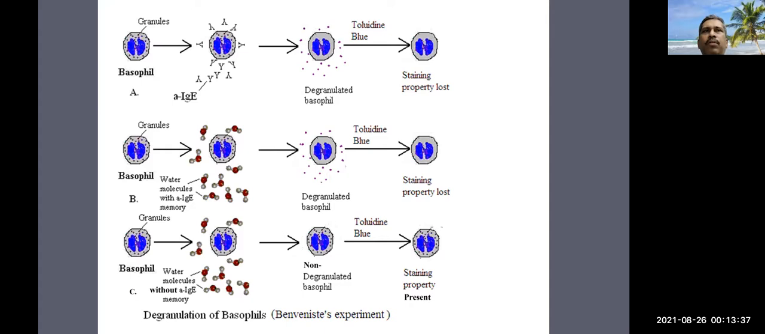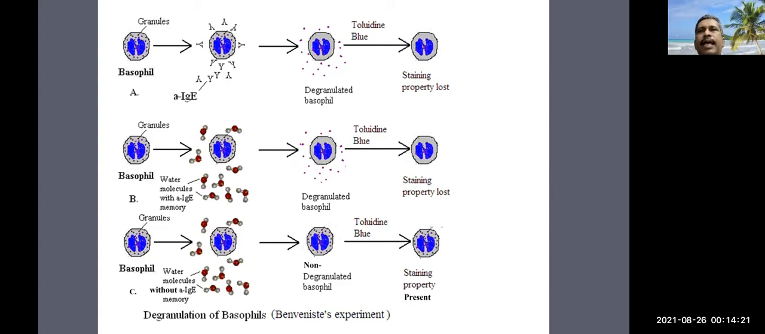If you use water diluted 120x, or 120 decimal dilution, or above 100, there is no molecule left. Thus, we have seen that after 24th decimal dilution, no molecules remain. In spite of that, it shows that the staining property is lost. It means that the memory of the IgE molecule is left with the water molecule.